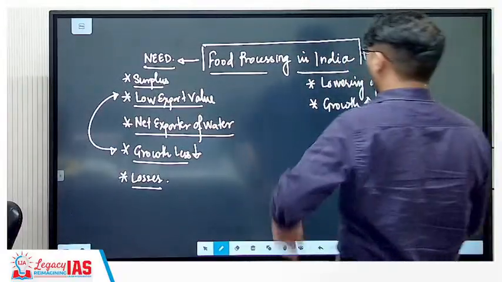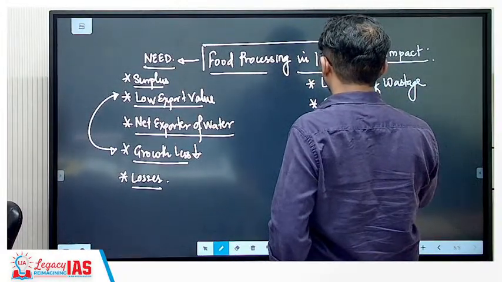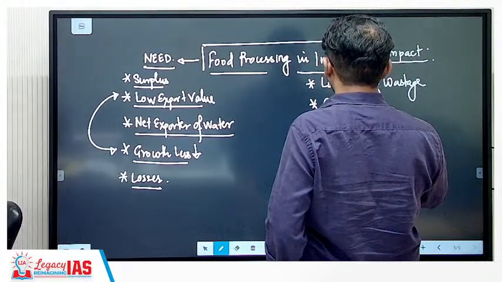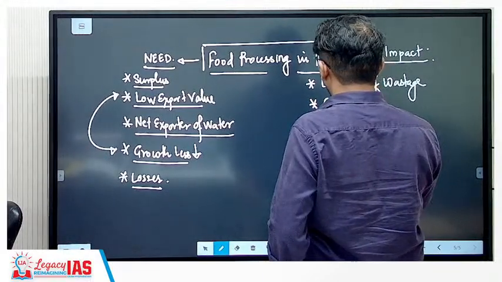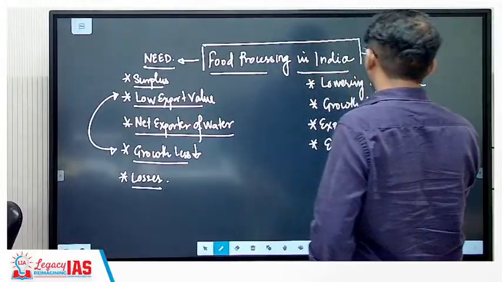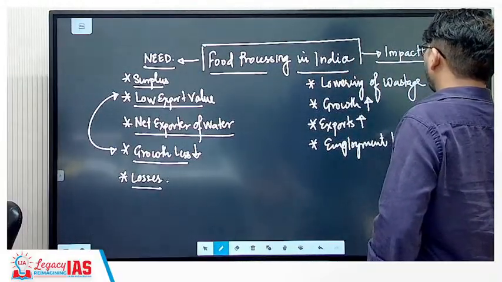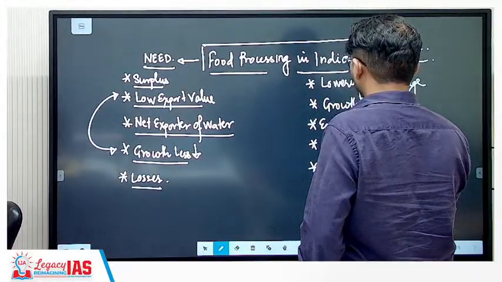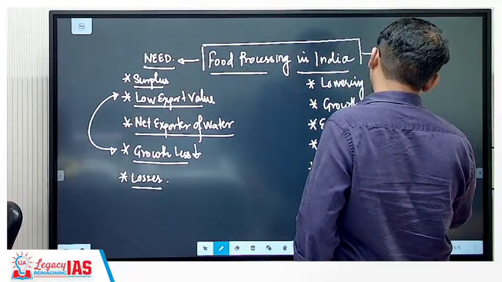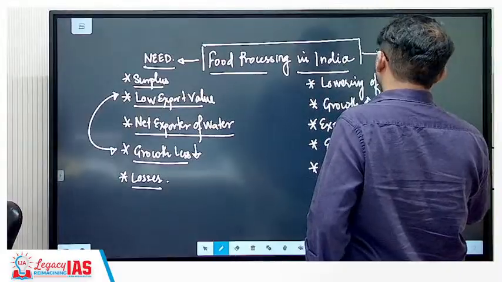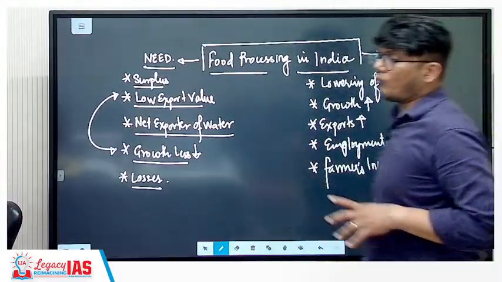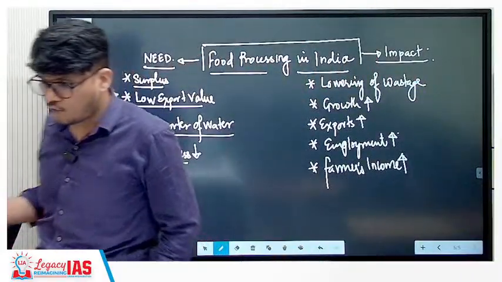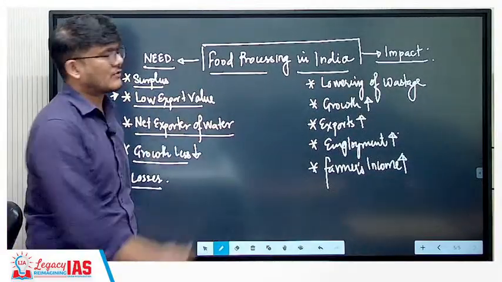Just the opposite, exports will increase. Not just that, employment will increase. Not just that, farmers' income can increase, and we will be earning more and more foreign exchange also. That is also what is going to happen in this case.